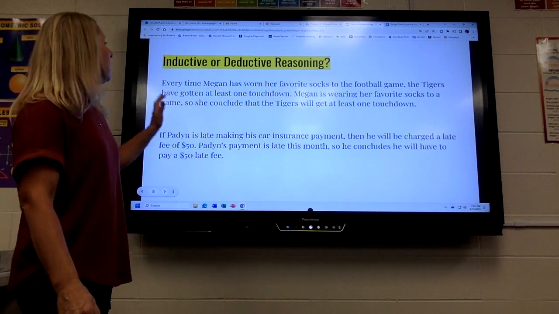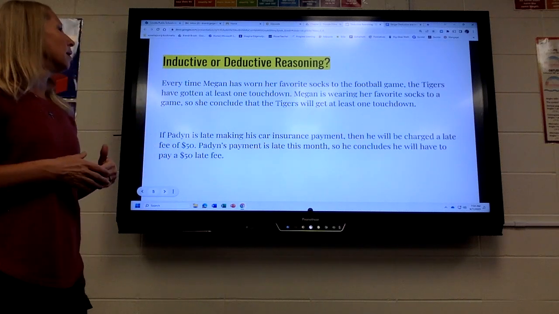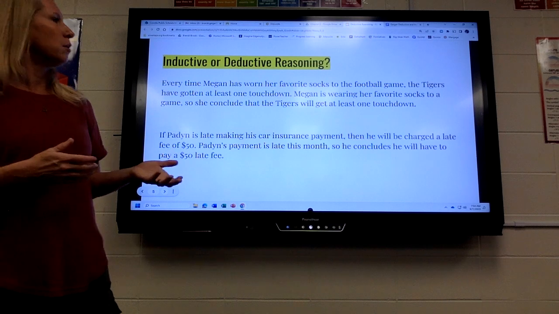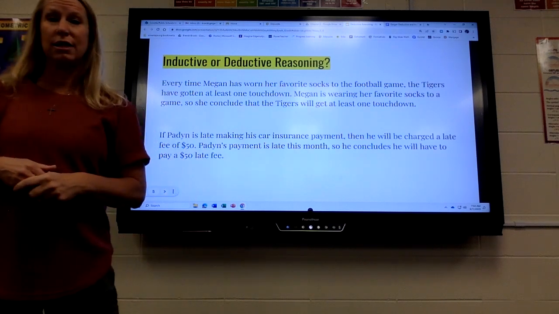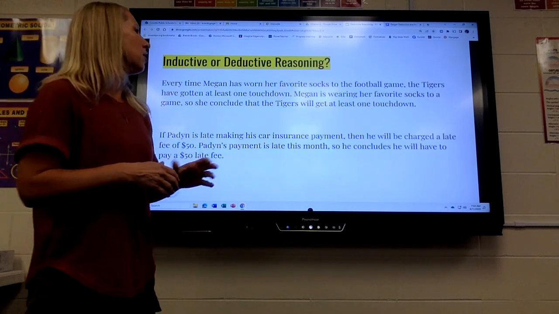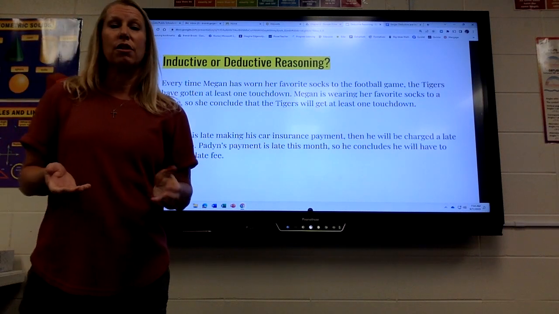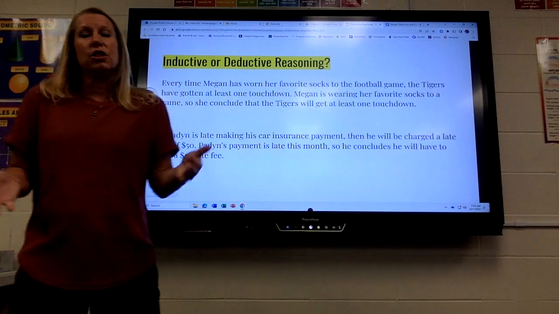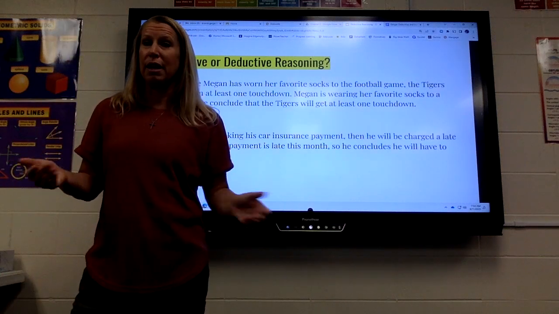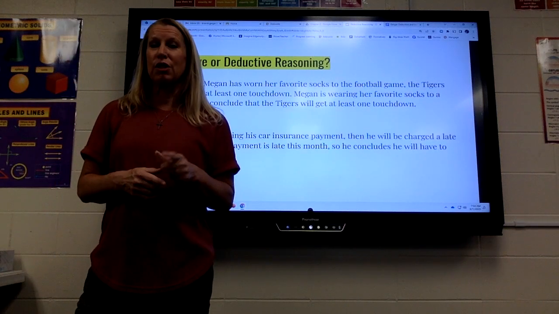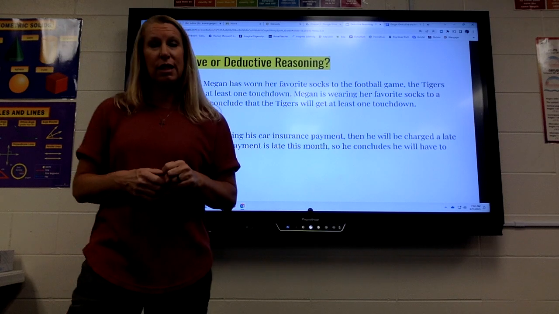So you're going to have some problems where you have to decide whether it's inductive reasoning or deductive reasoning. For example, this says every time Megan has worn her favorite socks to a football game, the Tigers have gotten at least one touchdown. Megan is wearing her favorite socks to a game, so she concludes that the Tigers will get at least one touchdown. Now, that's just a pattern. That's just something that may or may not happen, but she's going to wear those favorite socks. So that is inductive reasoning.